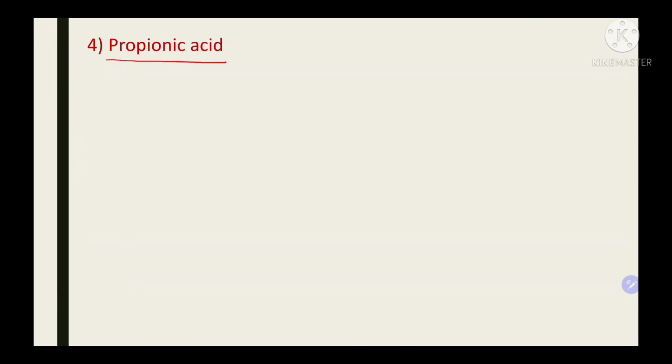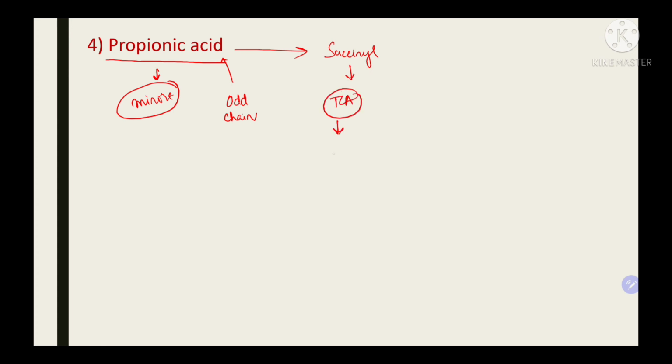Another minor source of substrates for gluconeogenesis is propionic acid. This is a minor source for glucose. The oxidation of odd chain fatty acids mainly results in the formation of propionyl CoA. Now this propionyl CoA gets converted into succinyl CoA, which enters the TCA cycle to get converted into oxaloacetate. Now this oxaloacetate is utilized for gluconeogenesis.